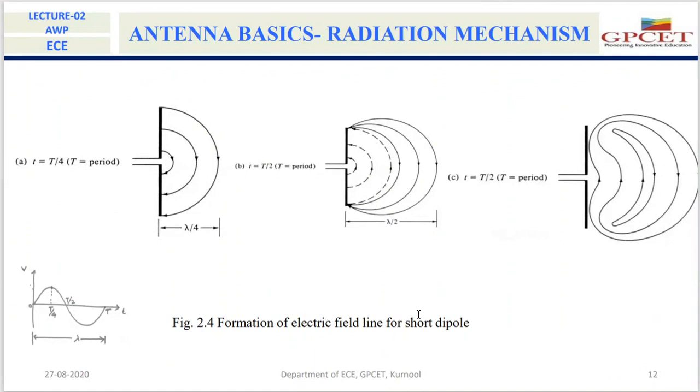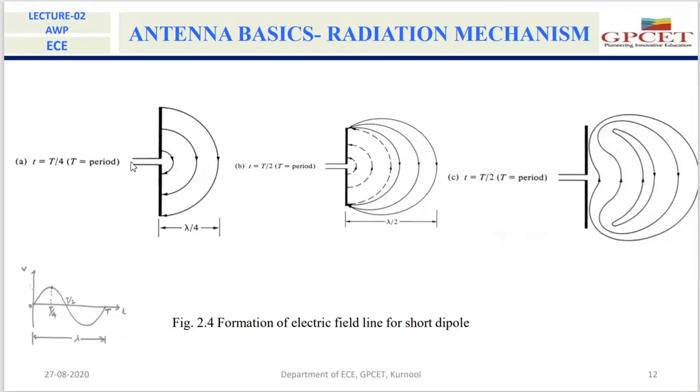Okay, ma'am. So in order to understand how the electromagnetic wave detaches from the antenna, let us consider a dipole antenna. This is a center feed dipole antenna. Center feed means we are giving the input at the center of this dipole antenna. So the input is here. This is the input, the sinusoidal voltage we are applying to this dipole antenna.